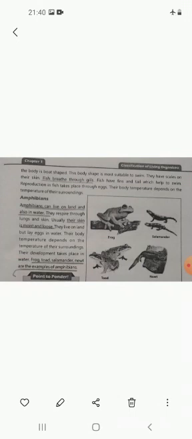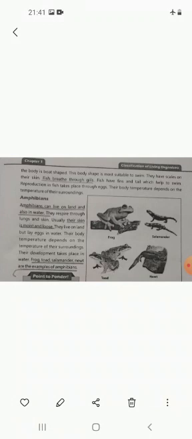The second group of vertebrates is the amphibians. Amphibians can live both on land and in water. Means they can live in the water as well as on the land. They respire through lungs and skin, and usually their skin is moist and loose.